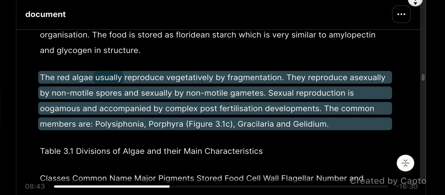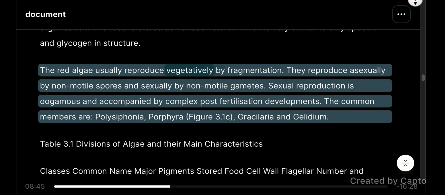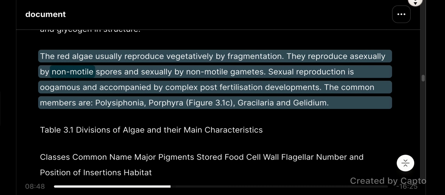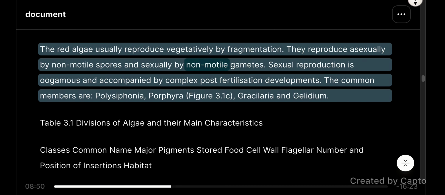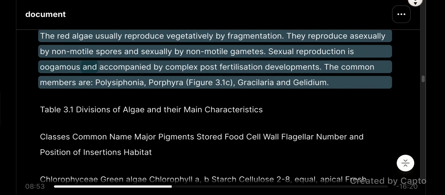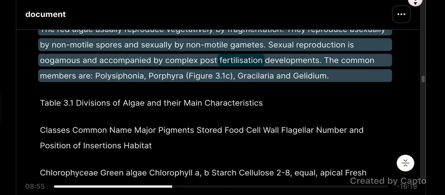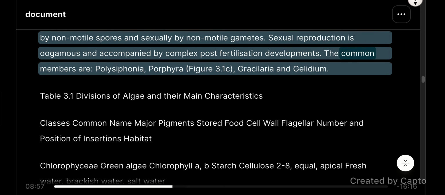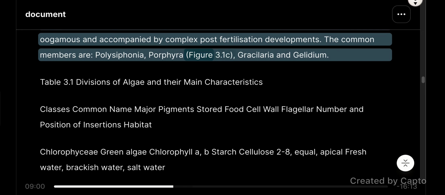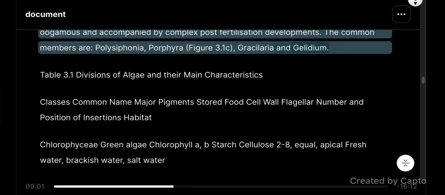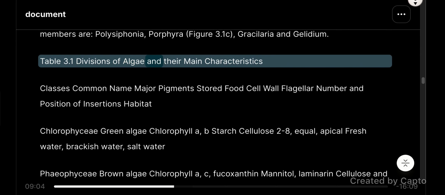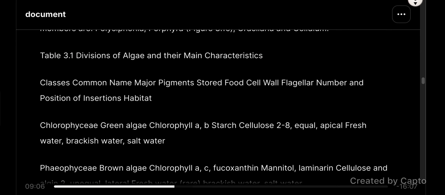The red algae usually reproduce vegetatively by fragmentation. They reproduce asexually by non-motile spores and sexually by non-motile gametes. Sexual reproduction is oogamous and accompanied by complex post-fertilization developments. The common members are Polysiphonia, Porphyra, figure 3.1c, Gracilaria, and Gelidium. Table 3.1, divisions of algae and their main characteristics.